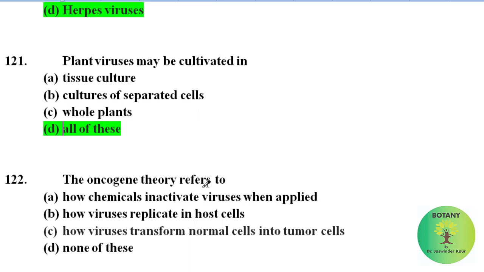The oncogene theory refers to how chemicals inactivate viruses when applied, how viruses replicate in the host cell, how viruses transform normal cells into tumor cells, none of these. Correct answer is how viruses transform normal cells into tumor cells. This is the oncogene theory.